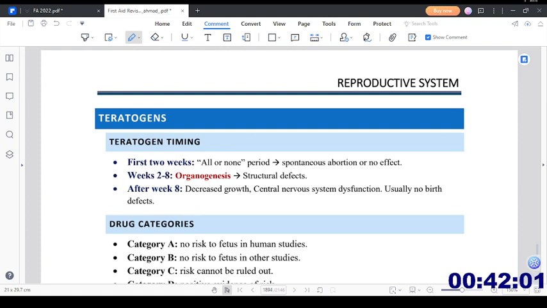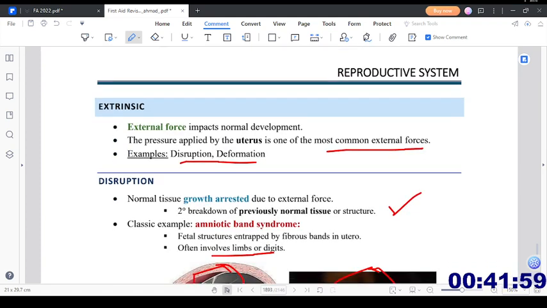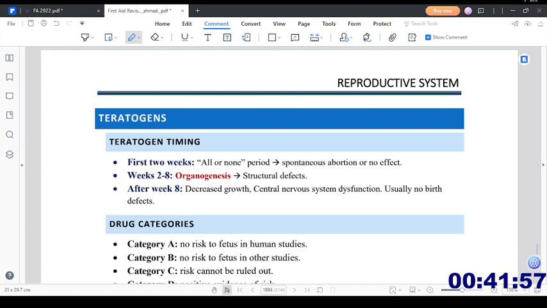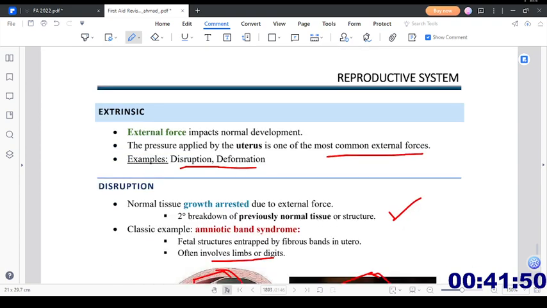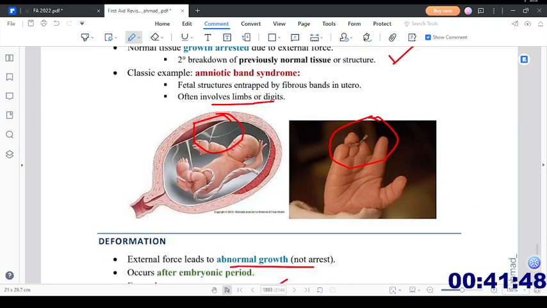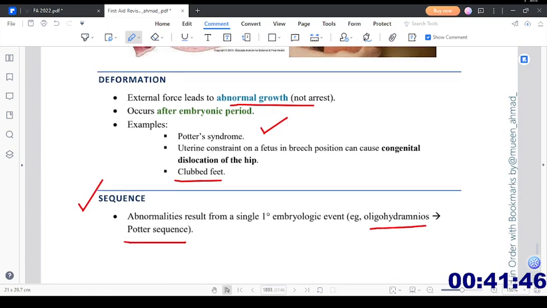Now we will talk about teratogens. Okay, now we are talking about teratogens. So let us go to the teratogens.